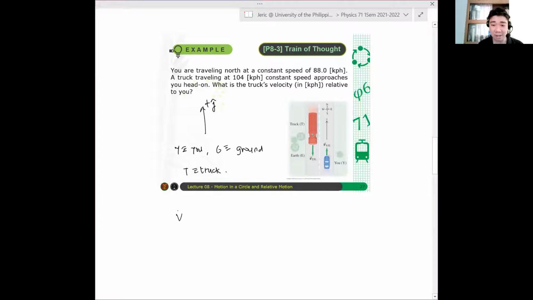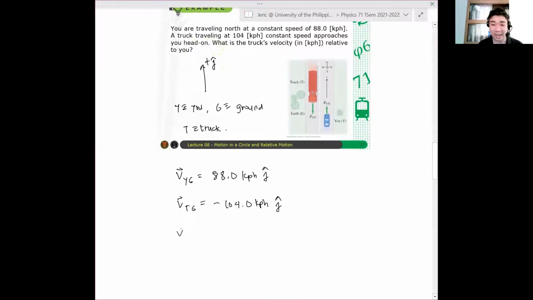Okay? So your velocity relative to the ground, because this is measured relative to the ground. Your velocity relative to the ground, it's what? In our coordinate system, it's 88.0 kph j hat. It's positive. Whereas, the velocity of the truck relative to the ground is what? Remember, it's approaching you, therefore it's in the opposite direction, and hence this should be minus 104.0 kph j hat. Okay? Now, ano yung hinahanap? Ang hinahanap ay velocity ni truck relative to you.